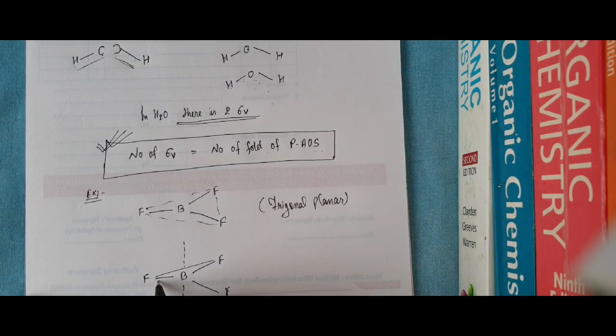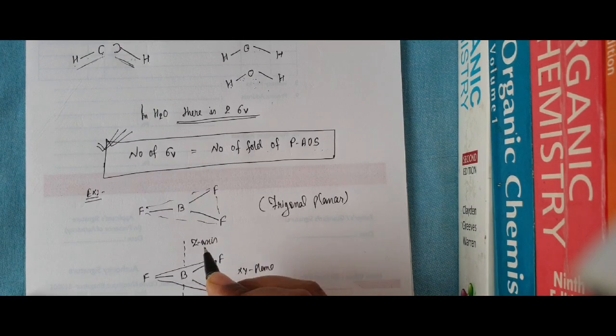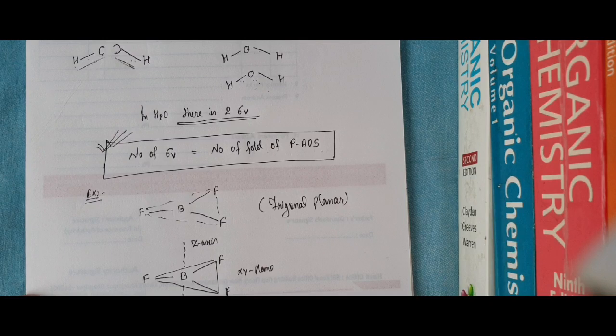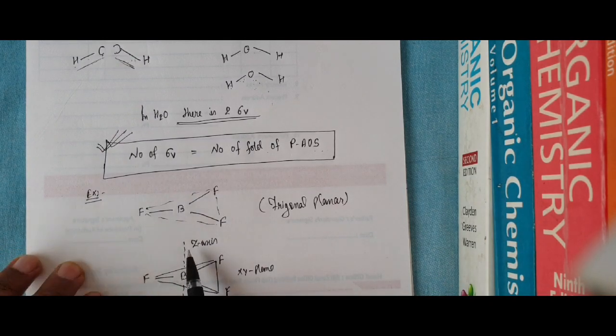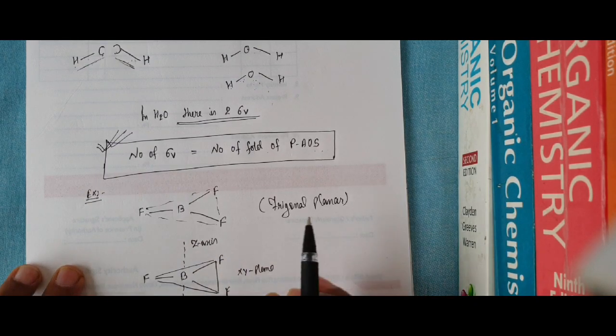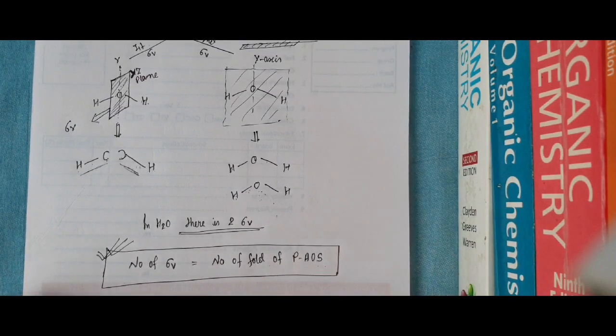Means if BF3 is on the XY plane, then this axis of symmetry is along the Z axis. This is actually perpendicular to this plane. Okay guys, now I have to check whether, and how many, sigma v are in BF3 along with this Z axis.